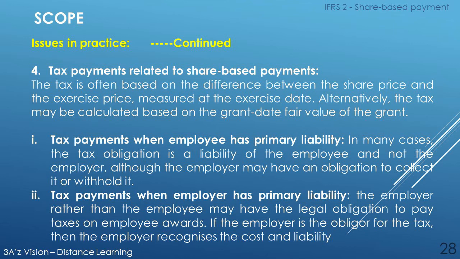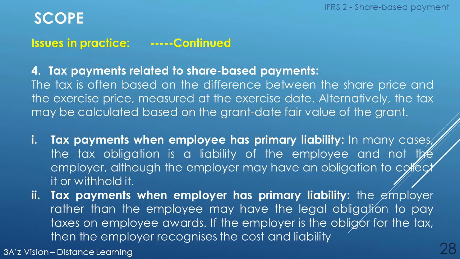The tax is often based on the difference between the share price and the exercise price, measured at the exercise date. Alternatively, the tax may be calculated based on the grant date fair value of the grant. Number 1. Tax payments when employee has primary liability. In many cases, the tax obligation is a liability of the employee and not the employer, although the employer may have an obligation to collect it or withhold it.